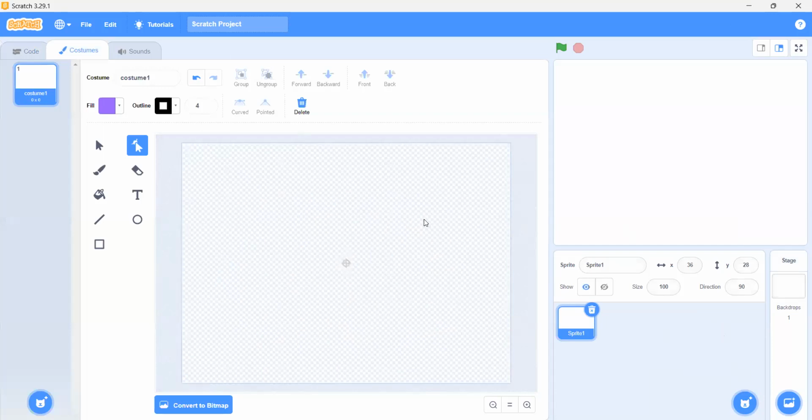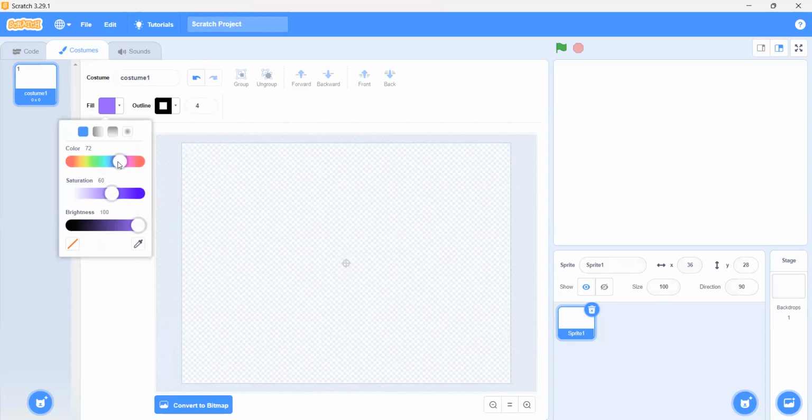Which tool should we use to draw that bird? The circle tool. Okay, the circle tool. Well done. We will click on the circle tool and then we will color it yellow.